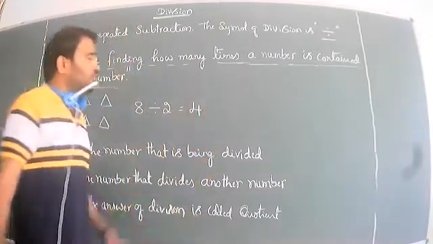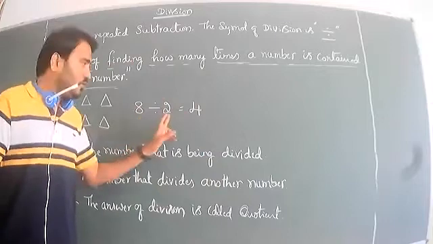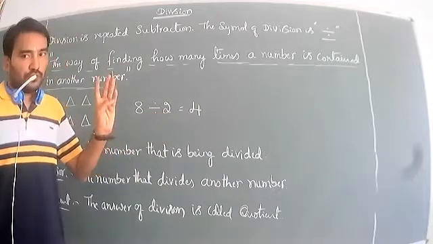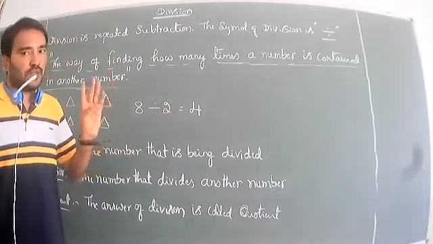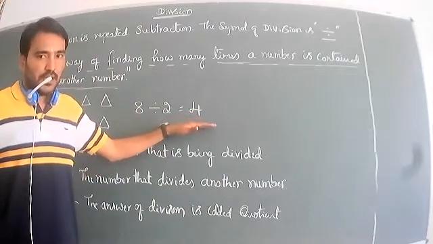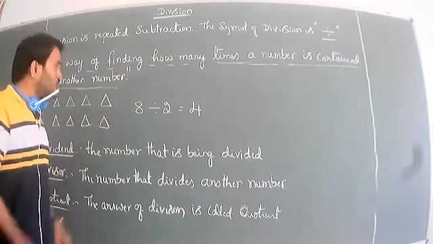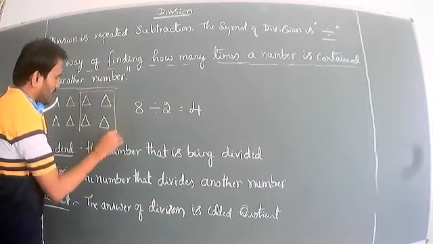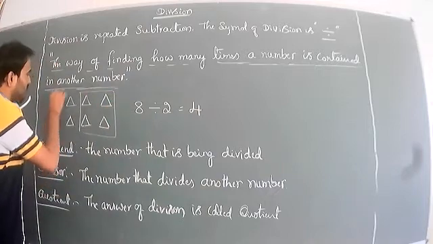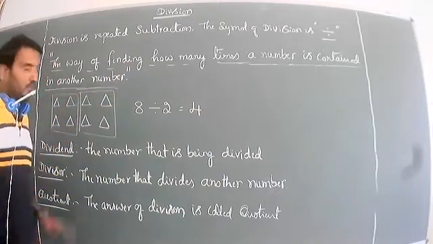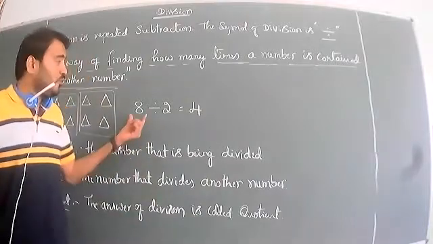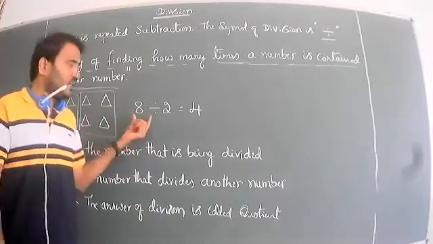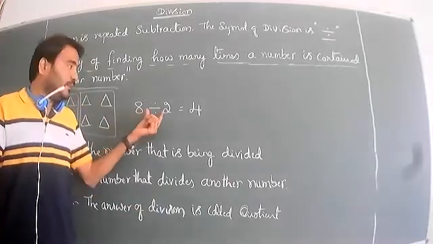2 ones are 2, 2 twos are 4, 2 threes are 6, 2 fours are 8, totally 8. Keep in mind, we use the 2 members. So 4 is given to one person, and again another 4 is given to another person. So 4 is totally equally distributed. Look at that. The first number we should write is the bigger number. 8 can be divided using division.